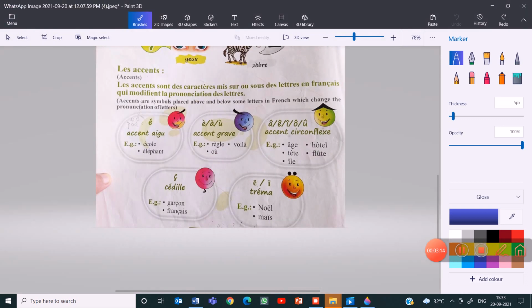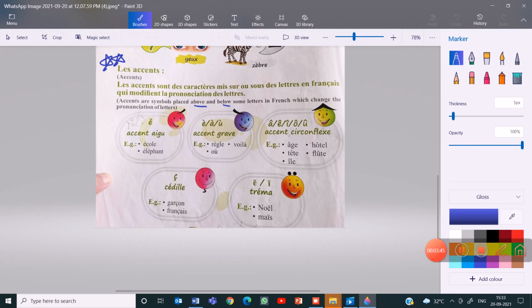Moving on to the accents. The accents form a very important part of the French language, so pay attention. Okay, very important to understand. Les accents sont des caractères mis sur ou sous des lettres en français qui modifient la prononciation des lettres. Accents are symbols placed above and below some letters in French, which change the pronunciation of letters.